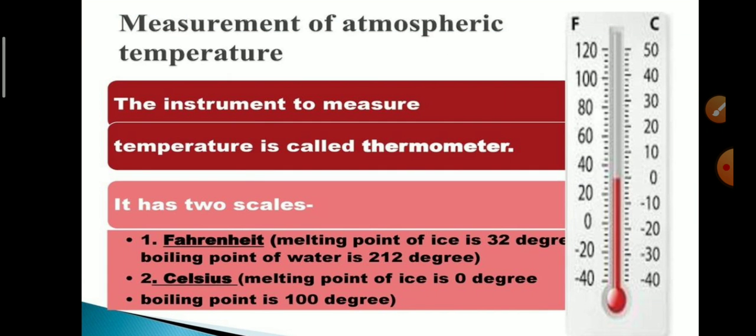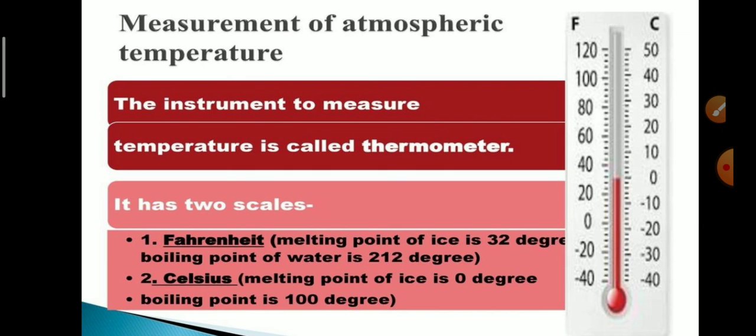Now, measurement of atmospheric temperature. The instrument to measure temperature is called a thermometer. Two scales are generally used to measure temperature, the Fahrenheit scale and the Celsius or centigrade scale.